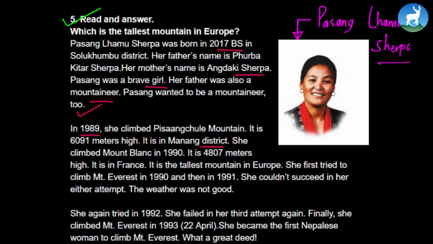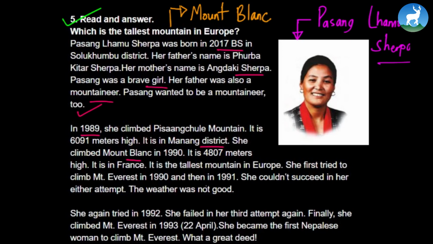She climbed Mount Blanc in 1990. It is 4,807 meters high. It is in France. It is the tallest mountain in Europe. So the answer to our question, which is the tallest mountain in Europe? It's Mount Blanc. Alright, so let's move on.